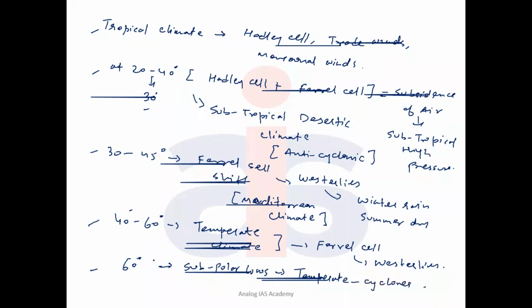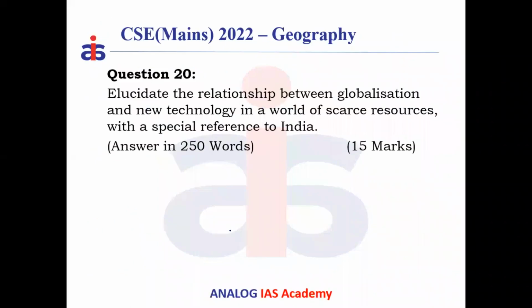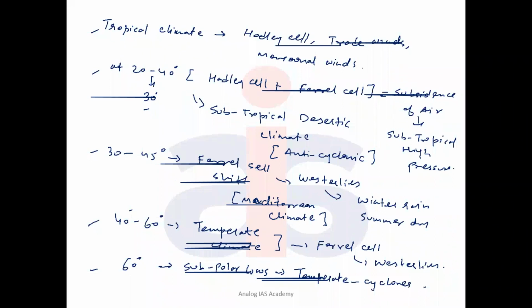Cyclones are maintained at 46, and this maintains the weather conditions of this area. So in this way, the world climate is controlled by the disturbance in the tropospheric condition. In conclusion, you can say, because of global warming, these cells are shifting poleward more and more and getting disturbed. So the atmosphere or the weather conditions are getting more erratic. So rainfall patterns get disturbed. Temperature conditions are getting extreme.